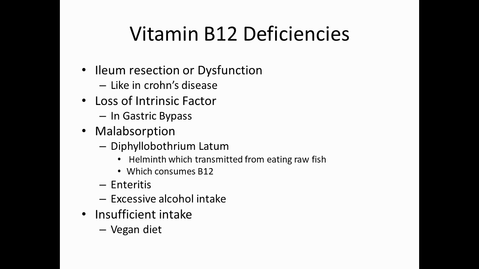We can develop it by malabsorption in infection with Diphyllobothrium latum, which is a helminth transmitted from eating raw fish and which consumes the vitamin B12 that we need for our body. We can develop it in enterocolitis and excessive alcohol intake, where we cannot absorb vitamin B12.